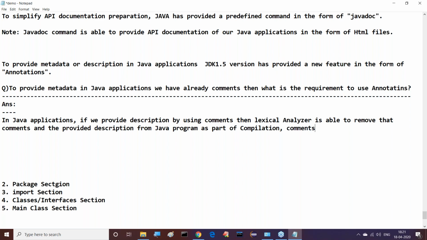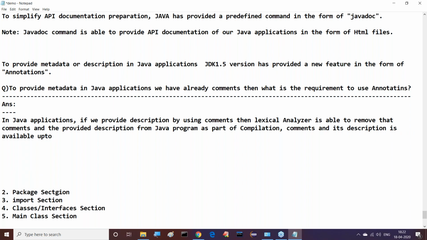So comments and their description are available up to the .java file only. The description is not available to the .class file and up to the runtime environment.